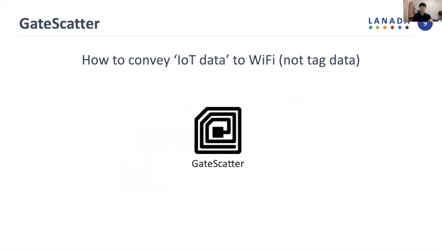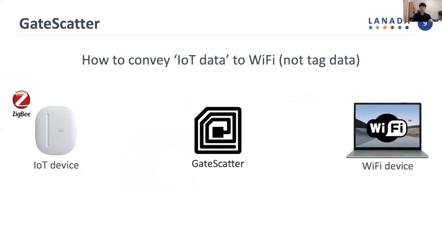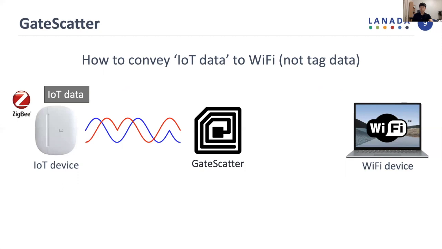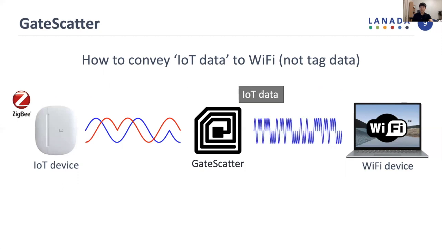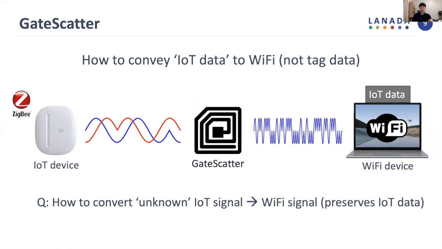Specifically, with GateScatter, an IoT device, and a Wi-Fi device, we want to deliver the IoT data to Wi-Fi so that it can be connected to the internet. To achieve this, when an IoT signal is transmitted, GateScatter converts this signal into Wi-Fi, where the IoT data must be preserved. By doing so, GateScatter can work as the first backscatter-based gateway. The key challenge is how to convert this unknown IoT signal into Wi-Fi, where the IoT data should be preserved.